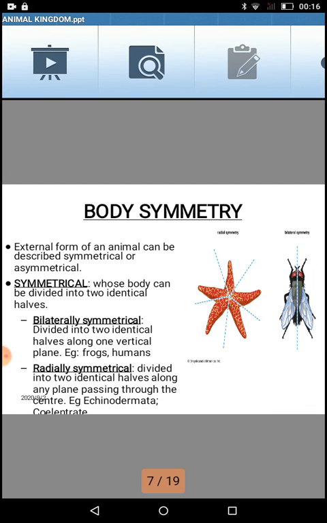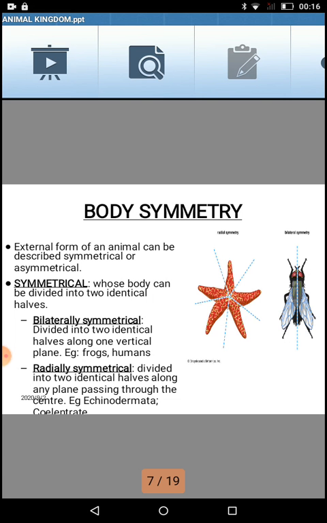Towards your left hand side, the diagram of a starfish is given. Now you can divide the starfish into two parts by passing a plane through the center, and if you count, there can be 1, 2, 3, 4, 5 lines that pass through the center of the starfish, dividing it into two parts. So that is called radial symmetry, or radially symmetrical. So symmetrical body symmetry is of two types: bilateral symmetry and radial symmetry.